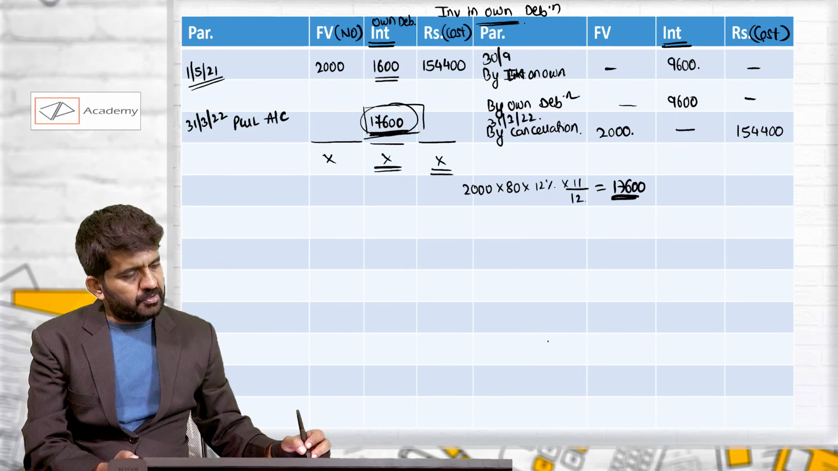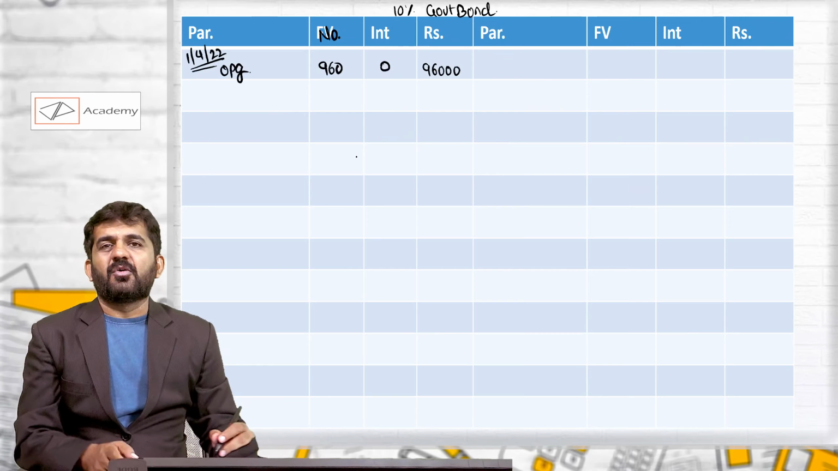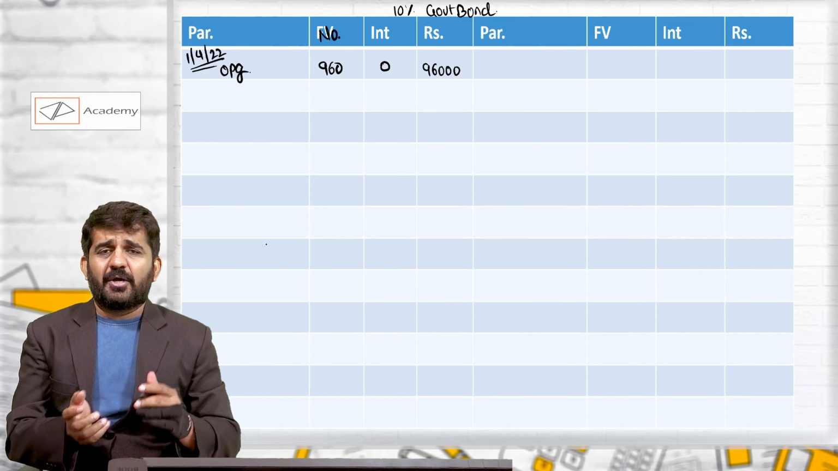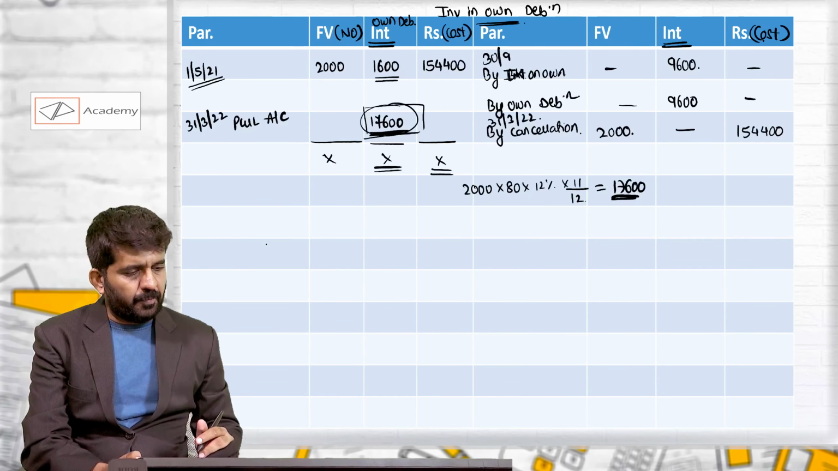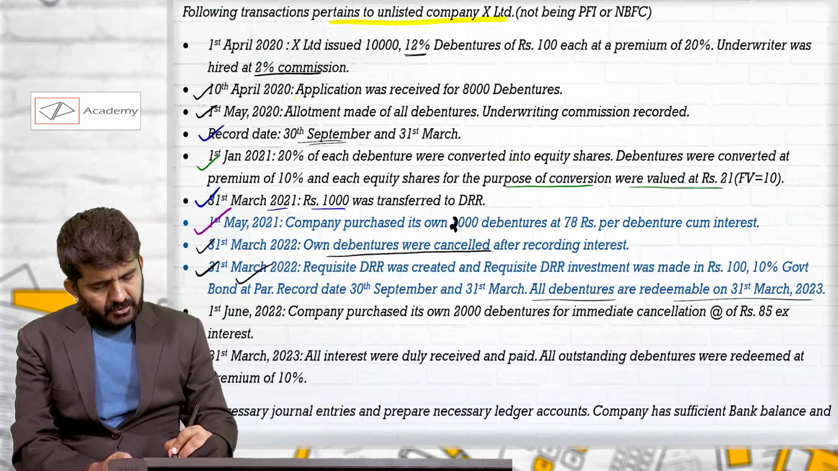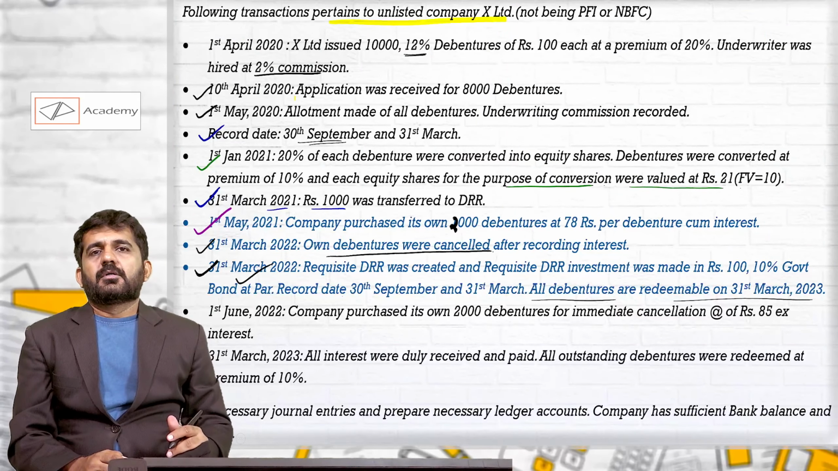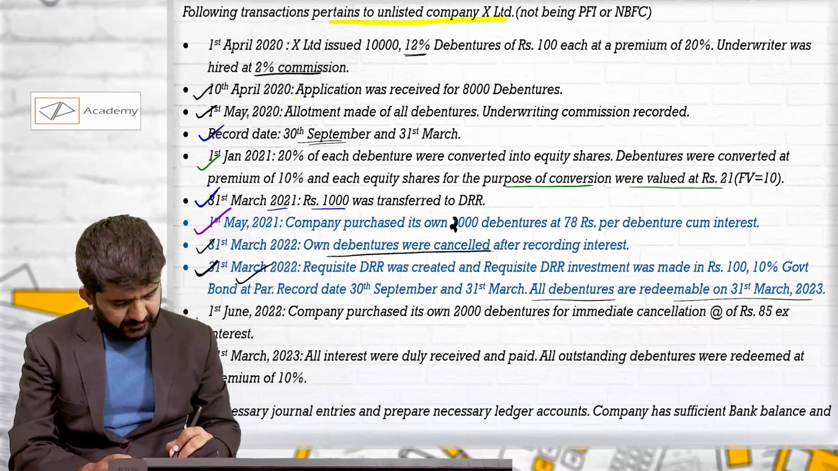Underwriter account is closed. Investment in own debentures, there is no point. And government bond, we have directly written opening balance. You could have written last year closing balance and then again transferred it to opening balance. So this is done. Finally, 21-22 is over. Let us go to 22-23.